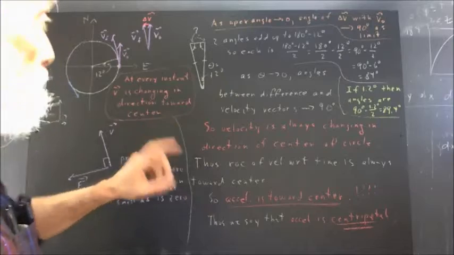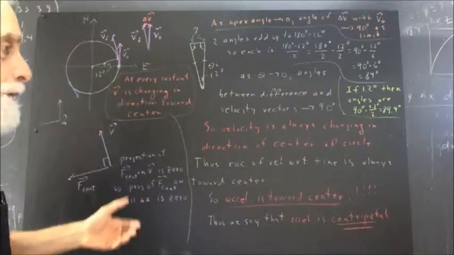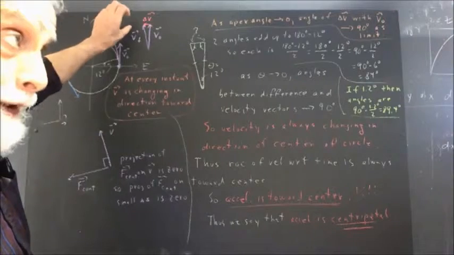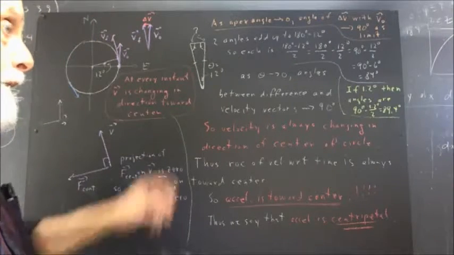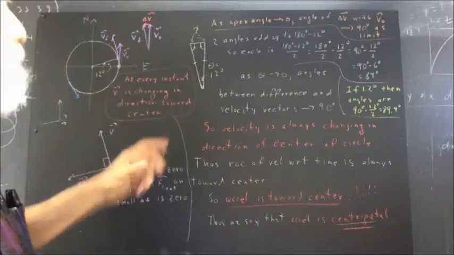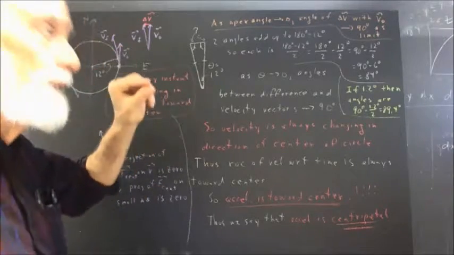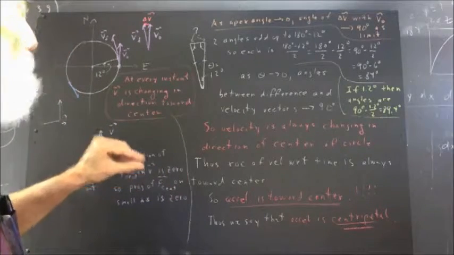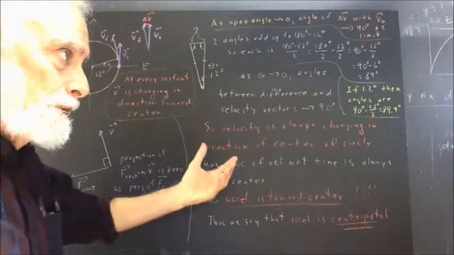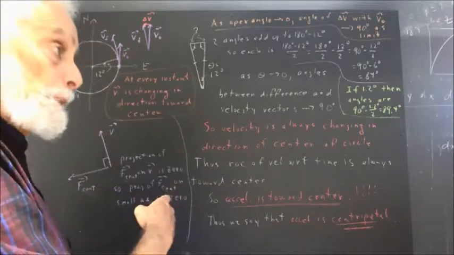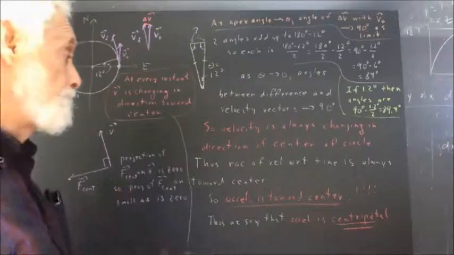It follows then, since the rate of change of velocity with respect to clock time is change in velocity divided by change in clock time, if we take an infinitesimal velocity change and divide it by the infinitesimal, very tiny change in time, we're going to get a rate of change of velocity with respect to time that's also perpendicular to our direction of motion.